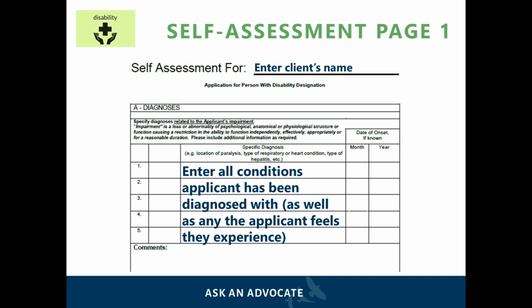Part A, Section 2 requires the applicant to describe all conditions that the applicant has been diagnosed with, as well as the conditions that they believe they have but not yet been diagnosed with, such as depression or anxiety. If an applicant doesn't know what a specific condition is called, they may simply write the symptoms they are suffering from so that the doctor can then write the condition's name.